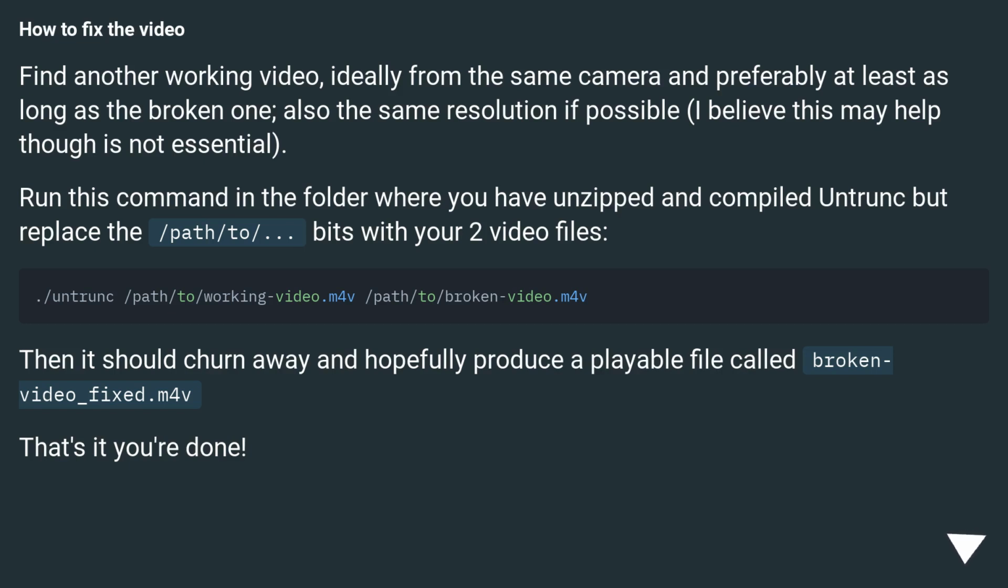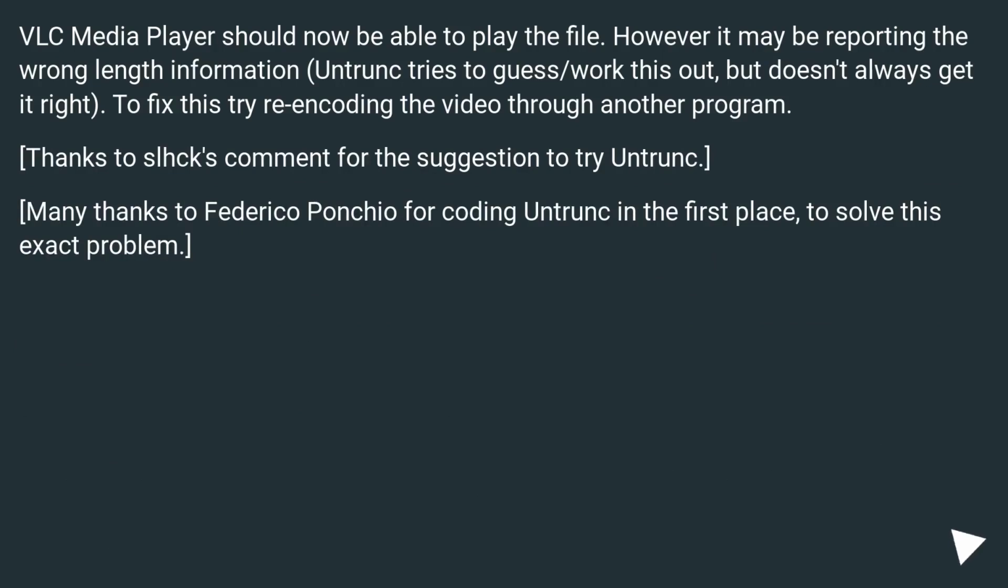Run this command in the folder where you have unzipped and compiled untrunk, but replace the /path/to/ bits with your 2 video files. Then it should churn away and hopefully produce a playable file called broken_video_fixed.m4v. That's it, you're done. VLC Media Player should now be able to play the file.